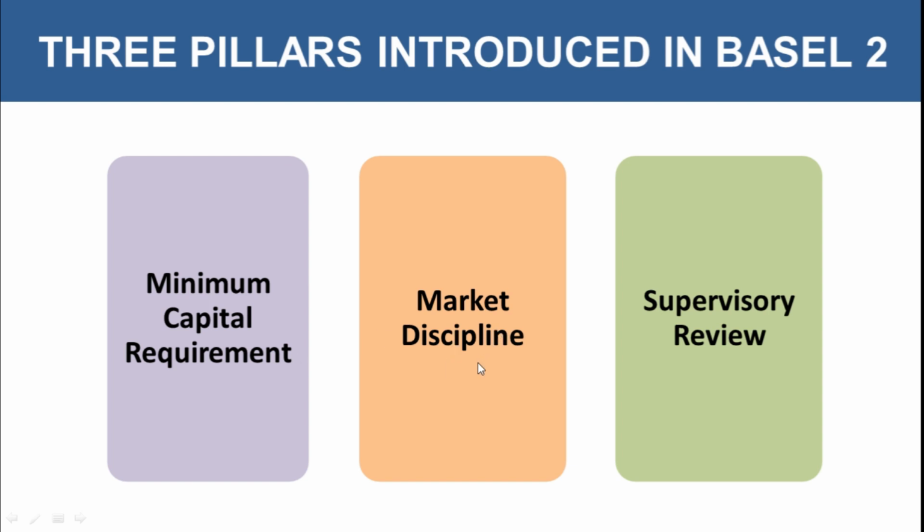Then another thing that came into picture in Basel II is market discipline. So we need to analyze the market as well. How's the market going, so that we can get a clear picture about the risk associated. And supervisory review to keep a control on the operational activity of business. So if the internal position of banking is not good, how we can go and justify the external position. So first the priority is to look at the internal scenario and try to make it as efficient as possible.